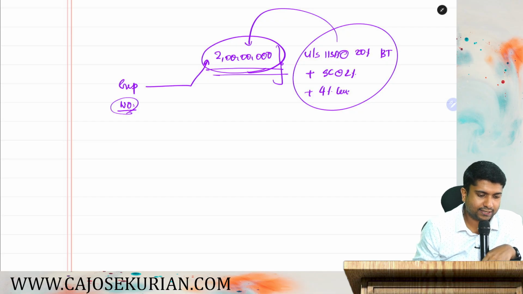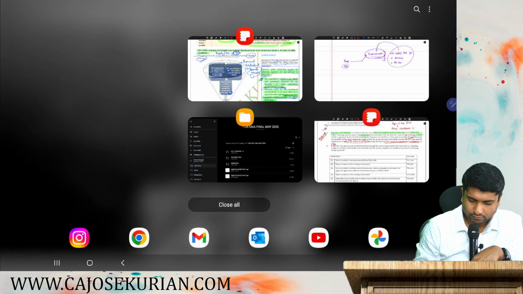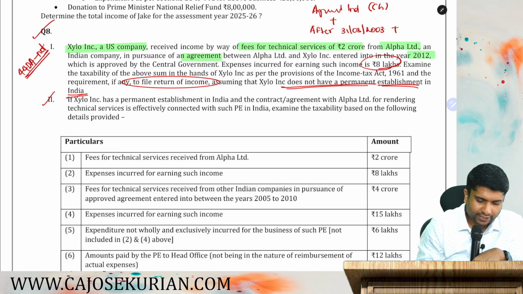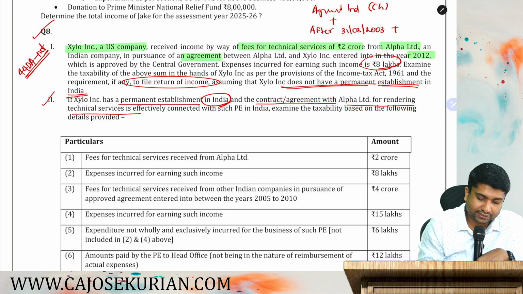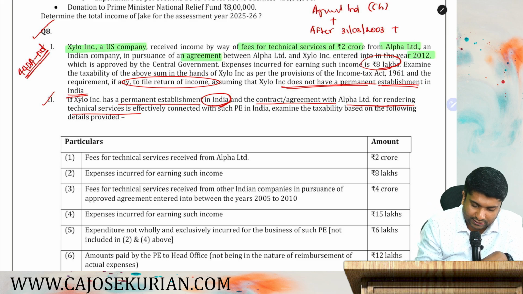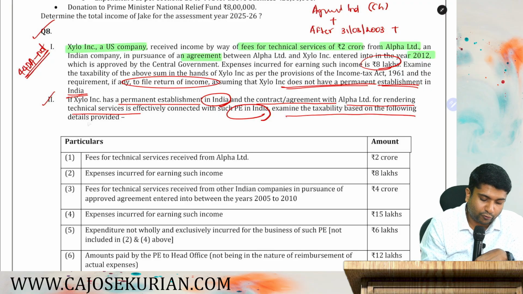Second portion, what they are saying is, if Xylo Incorporated has a permanent establishment in India and the contract or agreement with Alpha for rendering technical services is effectively connected with the permanent establishment in India, examine the taxability based on the following details provided.